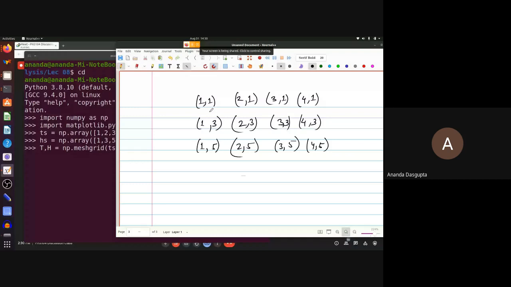Now, what is very important is the t values. If you look at all the t values which you get for all the points, you essentially get 1, 2, 3, 4, the original set. Then you have 1, 2, 3, 4 again, and so on. So it's really rather trivial. 1, 2, 3, 4 keeps on repeating. How many times should it repeat? Anybody? For our particular case. Remember, the t's array has 4 entries, the h's array has 5 entries.